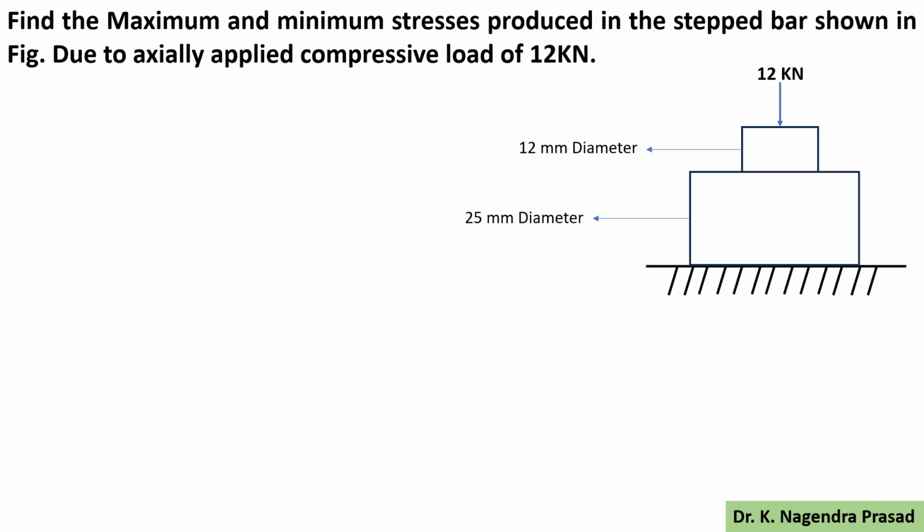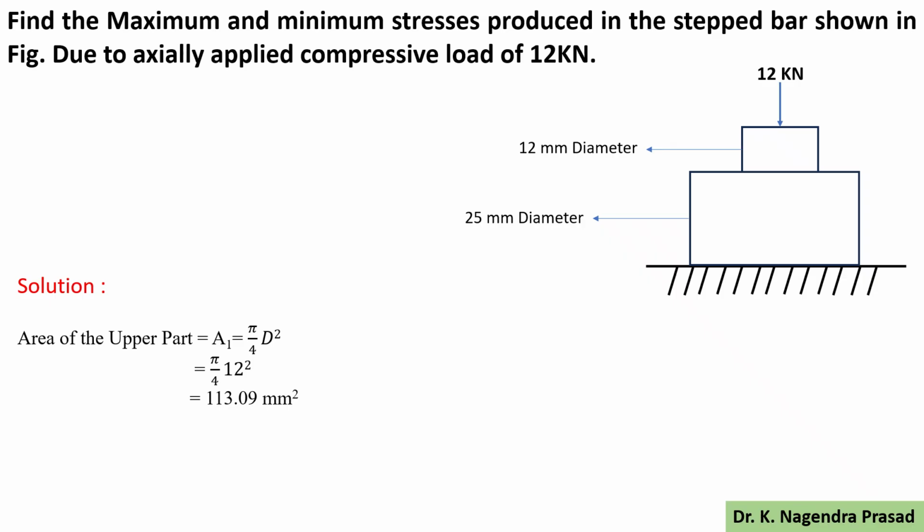Here the stepped bar is given, with one part having a diameter of 12 mm and another one 25 mm. The upper part is 12 mm in diameter and the lower part is 25 mm in diameter, and a compressive load of 12 kilonewtons is applied. The question is asking for the maximum and minimum stresses produced.